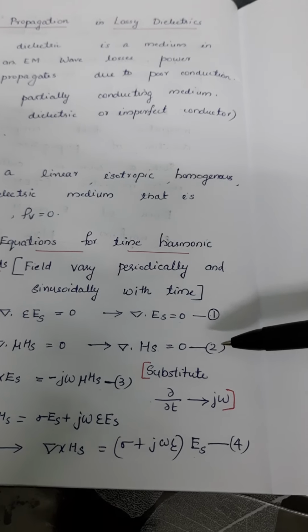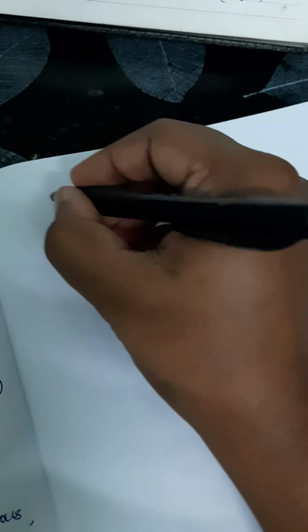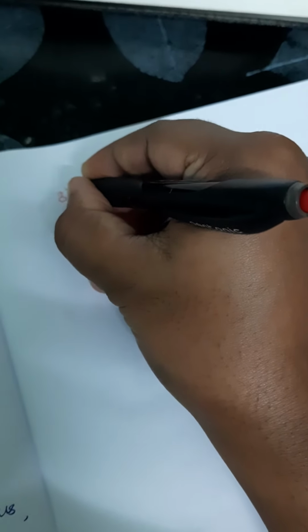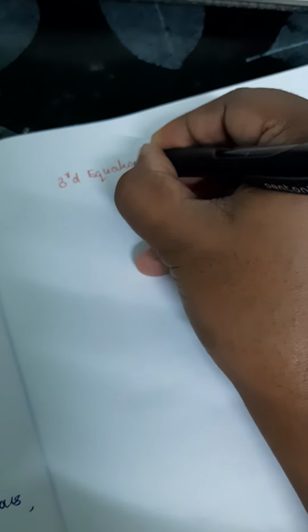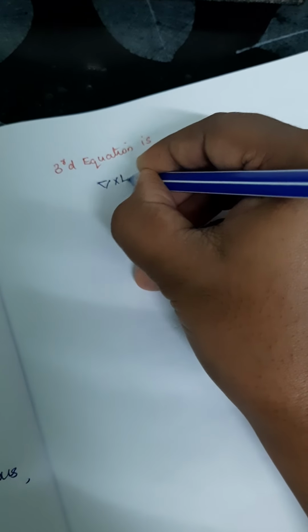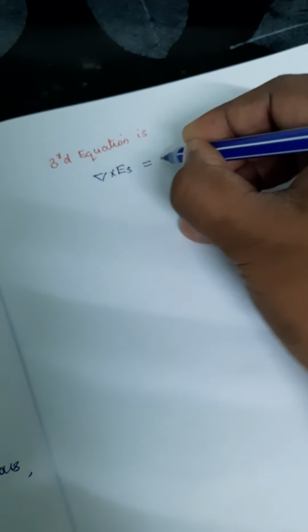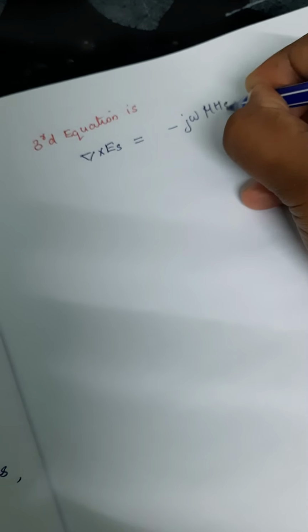Now, in order to derive the wave equation, we have to consider the third equation. The third equation is del cross E of s is equal to minus j omega mu H of s. This is our equation number 3.